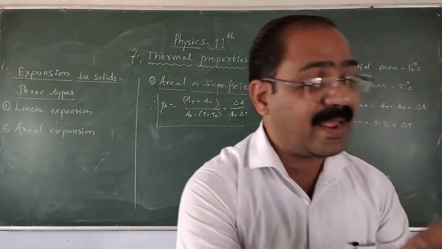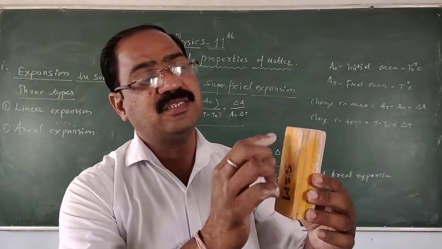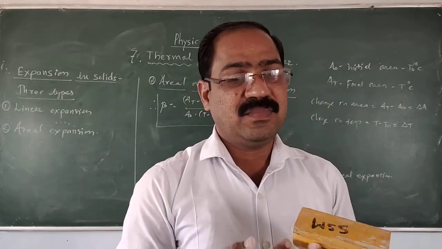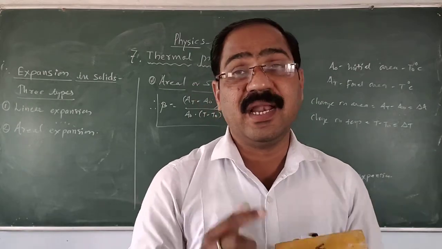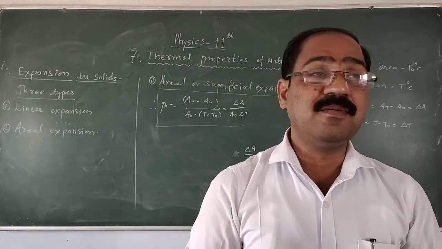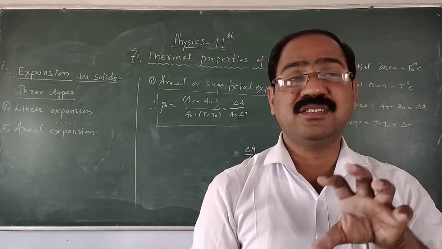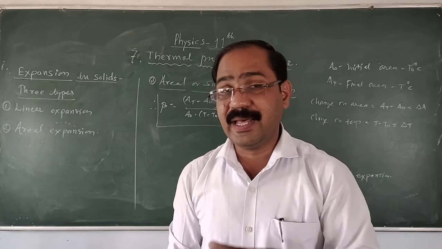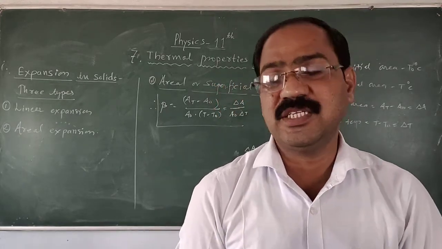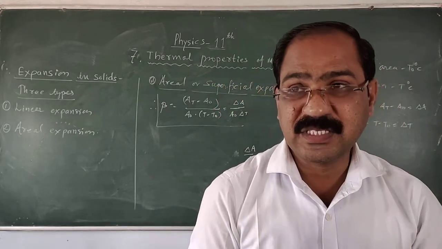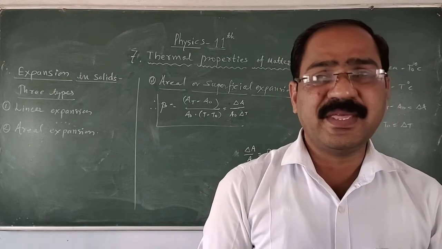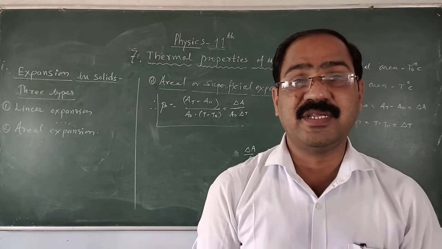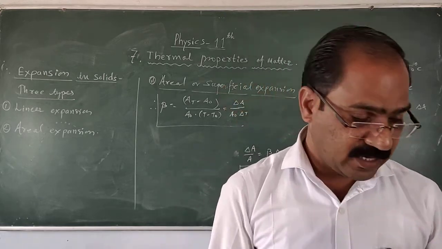If we take the plate having some length and the breadth, this is the area of the plate. And if getting heated, there is the increase in the area, increase in the length, increase in the breadth of the plate. So here change in the area is delta A. This type of the expansion is called the areal expansion, or again this expansion is called the superficial expansion. Both types of the expansion that we have seen here, the linear expansion and the areal expansion, have the same unit, that is per degree centigrade.